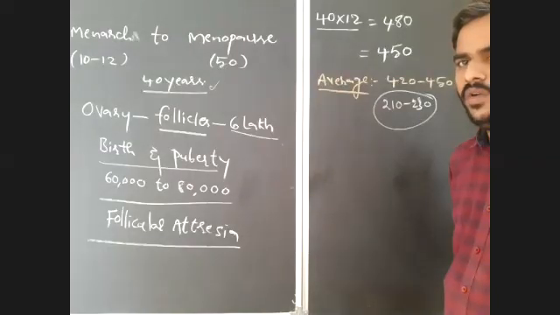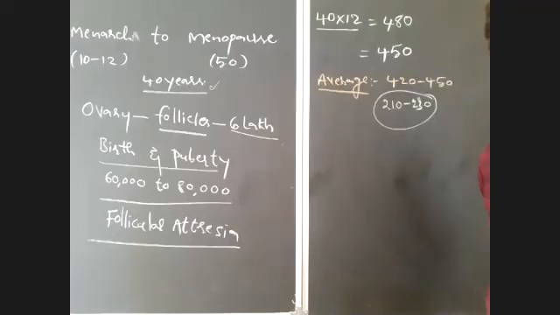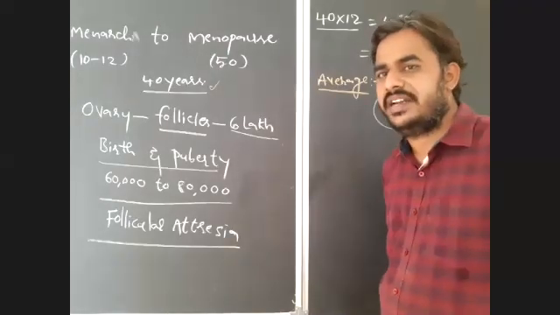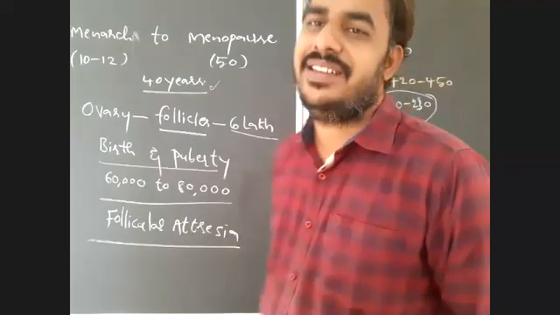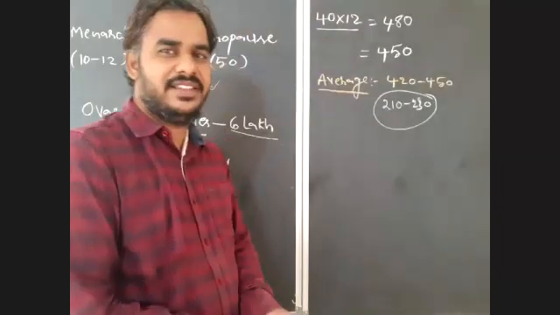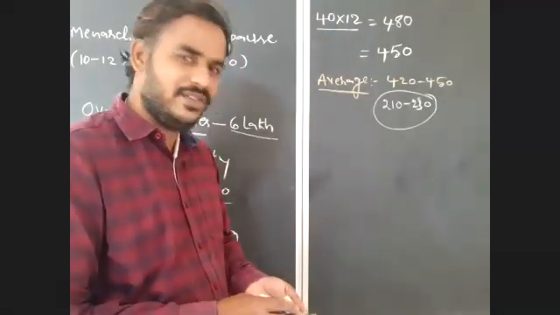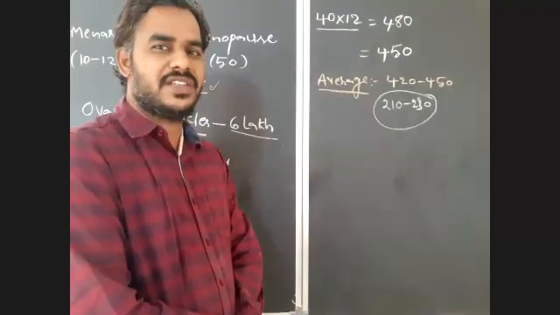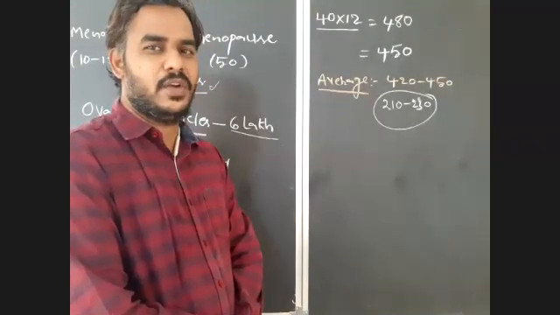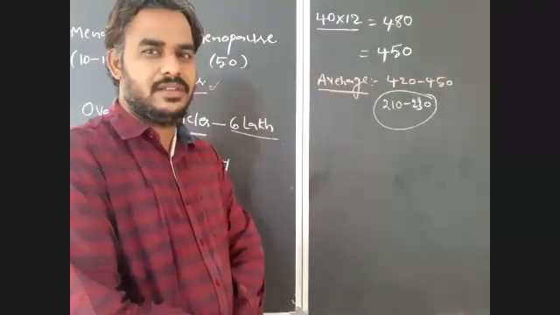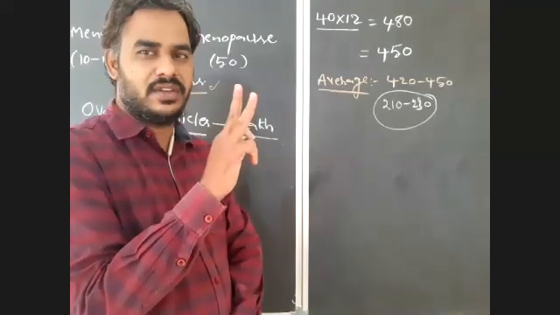How many ova will be produced by a female in 6 years of time, during which the female got 2 children or 2 kids? What is the number? Very easy. You can easily answer this type of question, I know. So 12 into 6, 72. But what I gave here is 2 pregnancies.